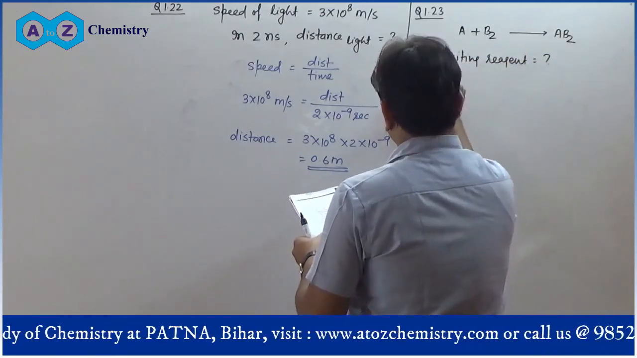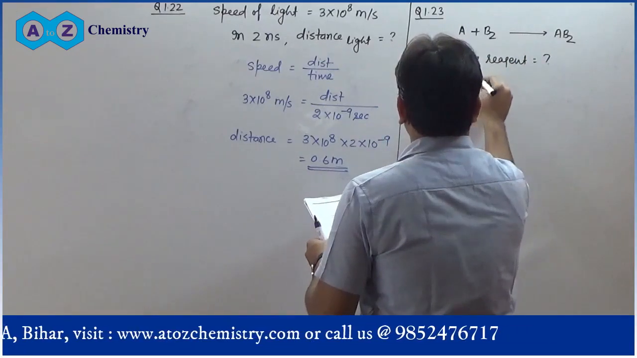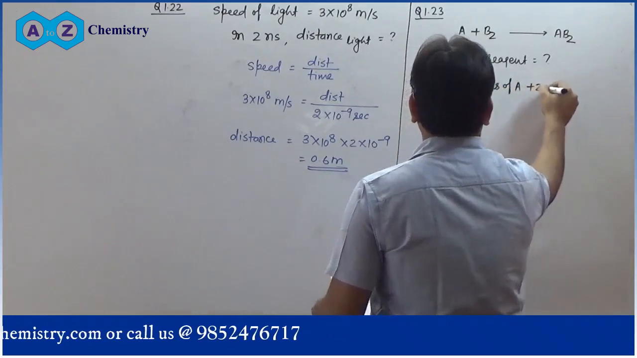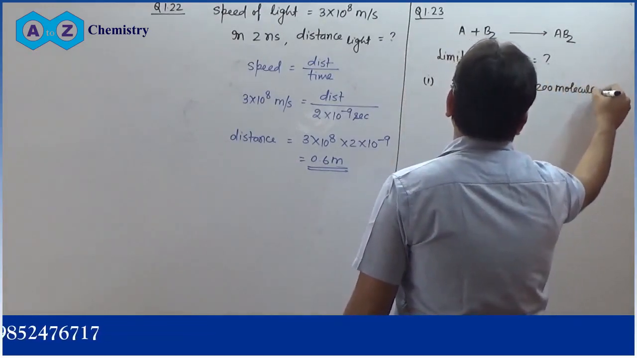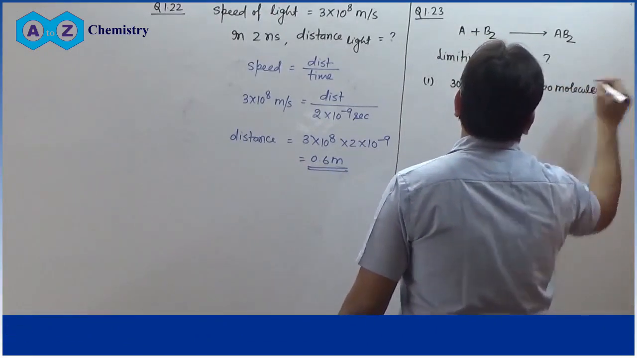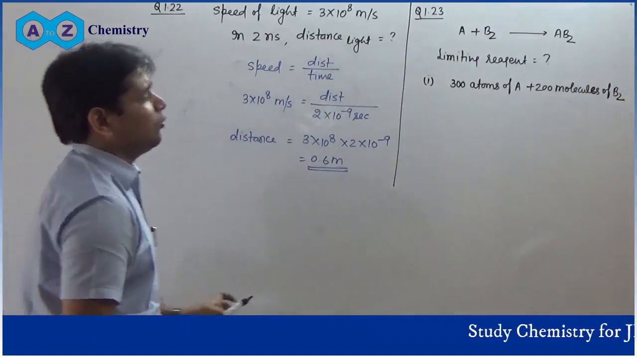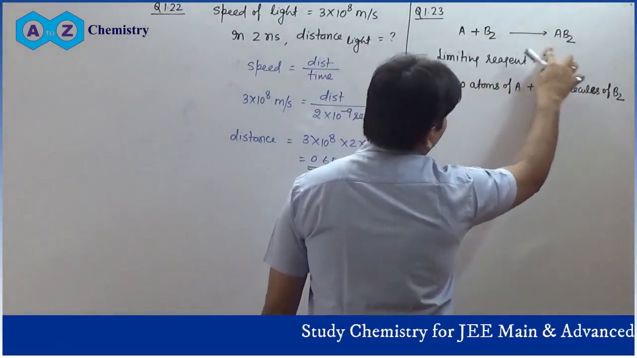First of all, 300 atoms of A plus 200 molecules of B2. Which one is the limiting reagent? Clearly 200 molecules of B2 is the limiting reagent. You can easily see that the reaction is balanced as given.